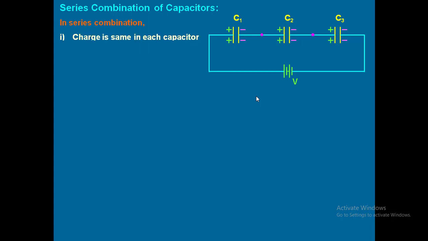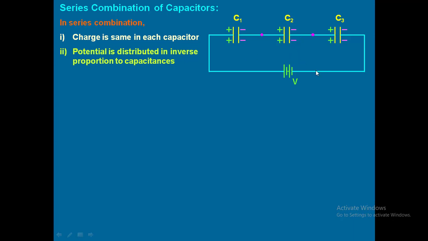Understood? So, in series combination, number one, charge is the same in each capacitor. That means whatever the charge C1 will have, the same amount of charge is present on C2 and the same amount of charge is present on C3. That's the reason you can see that both plus and minus are same on each capacitor. Second, what is distributed here? Potential is distributed in inverse proportion to capacitance. That means more the capacitance, less the potential it will have. Less the capacitance, more the potential will have.